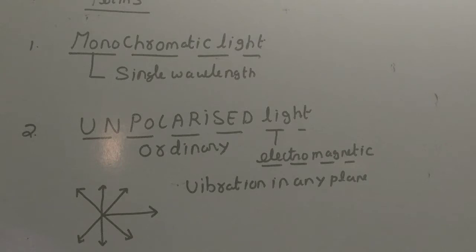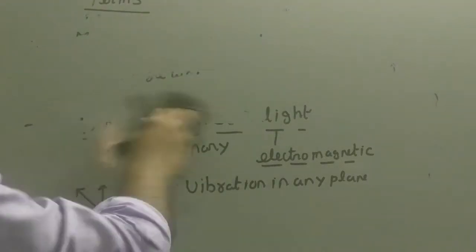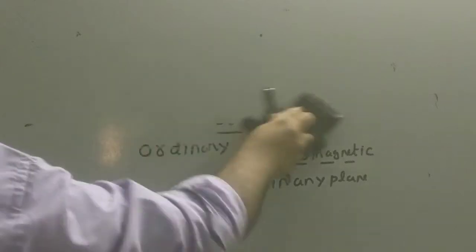After we are clear about monochromatic light and unpolarized light, let's talk about polarized light. What do you mean by polarized light? That is basically a disciplined light. Disciplined in the sense that it can vibrate only in one plane.